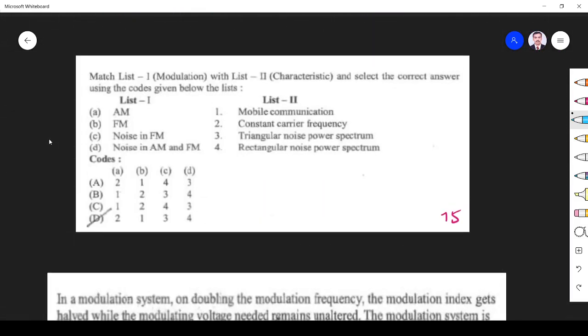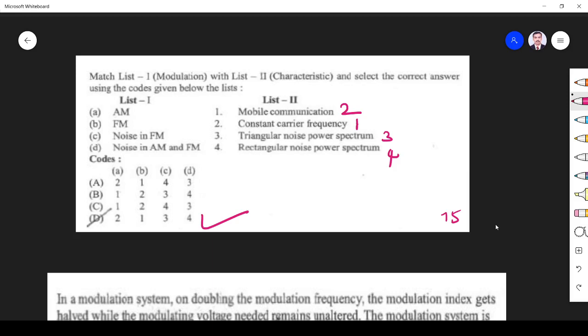Next one, we have to match this. We know AM is amplitude only varying, the carrier is constant, so it is 1. Next, FM. FM is used for mobile communication, so 2. Noise in FM has a triangular spectrum. Please remember, noise in AM and FM is a rectangular spectrum. So 2, 1, 3, 4. Option D is the correct answer.